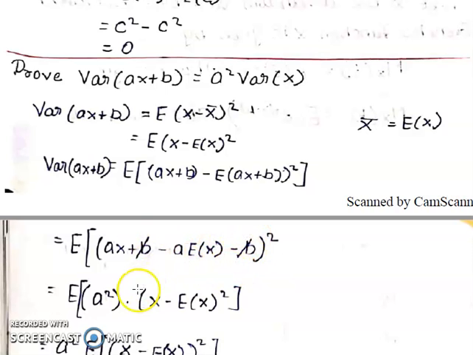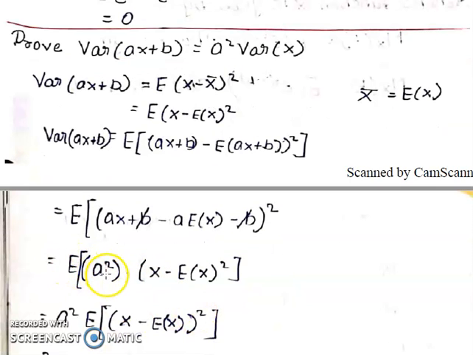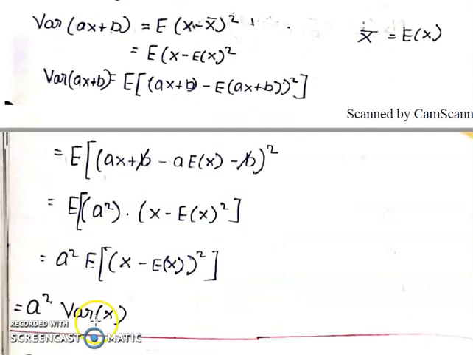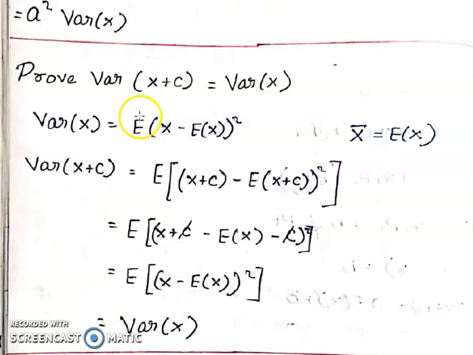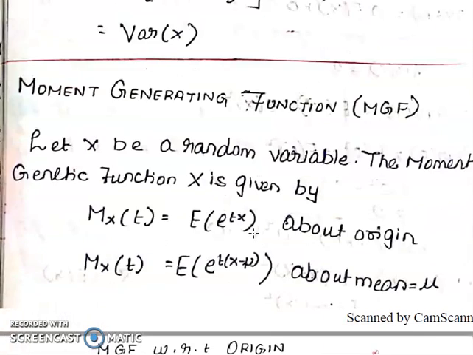So now cancel b, then taking a away it becomes a square (x minus x bar) the whole square. A square is constant, therefore take away a square. So this is variance of x. This is the formula. Okay. Similarly, we can easily prove variance of x plus c equal to simply variance of x. Very simple proof.